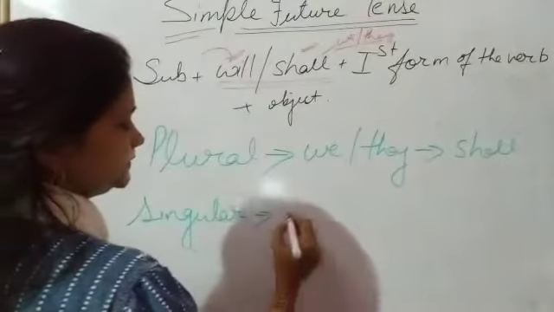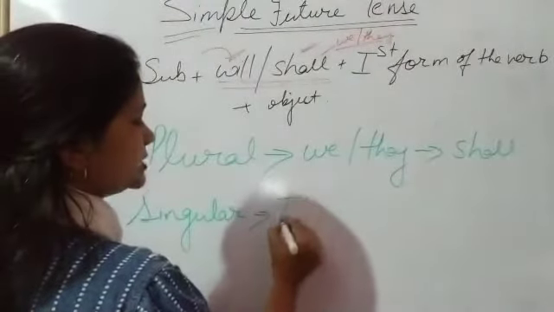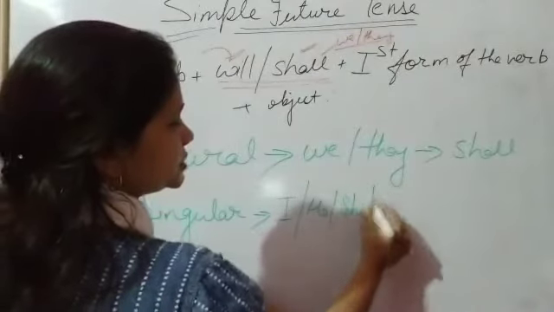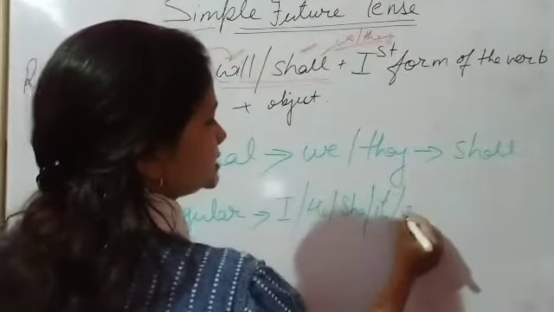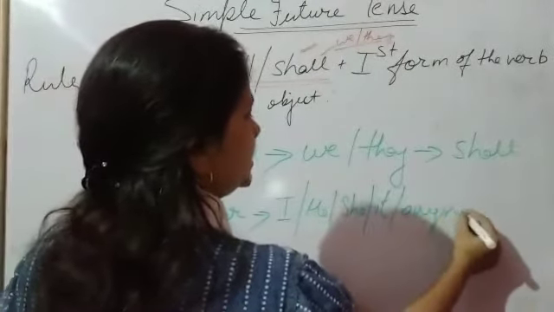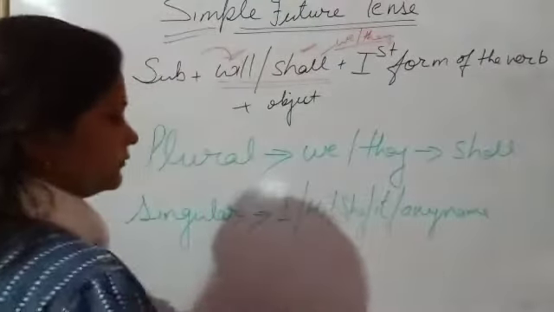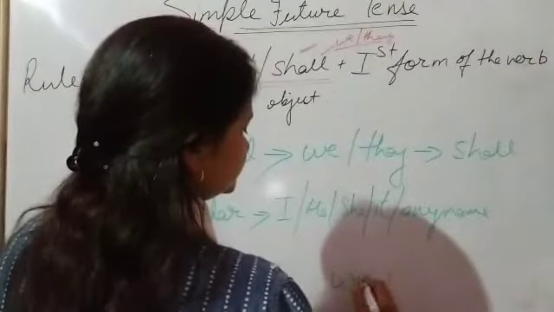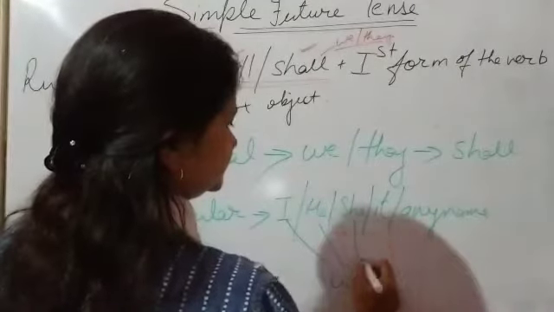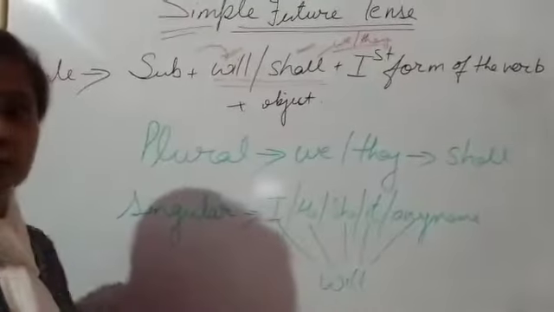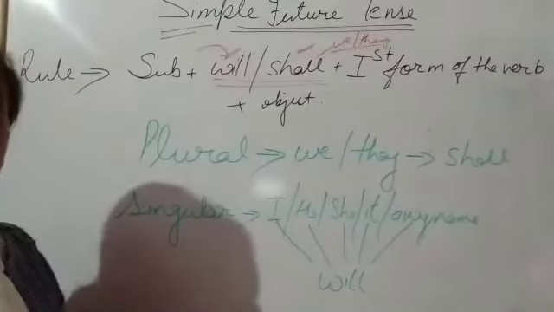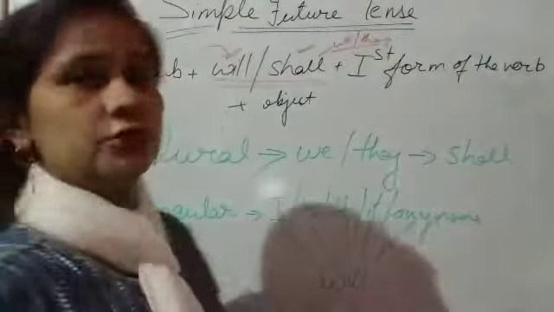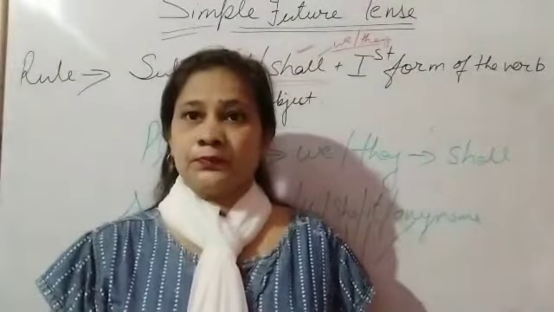Singular are I, he, she, it, any name. We use will with these singular subjects, and with these plural subjects we use shall.